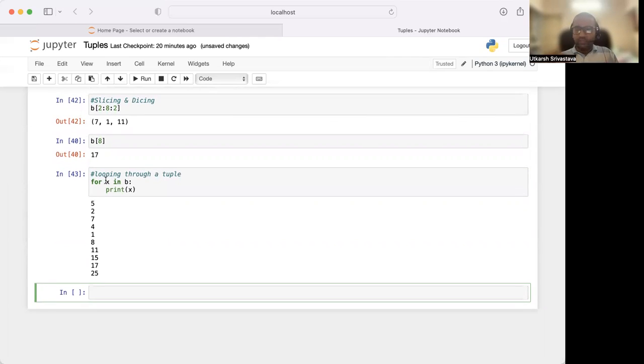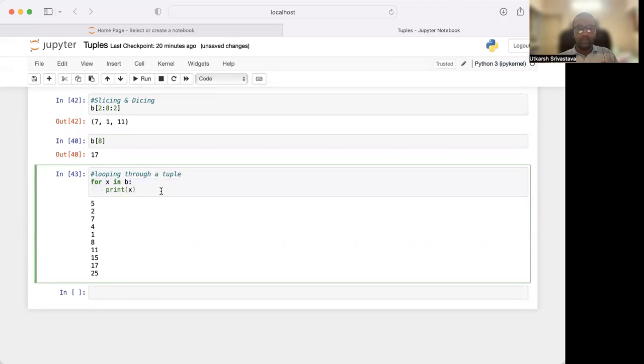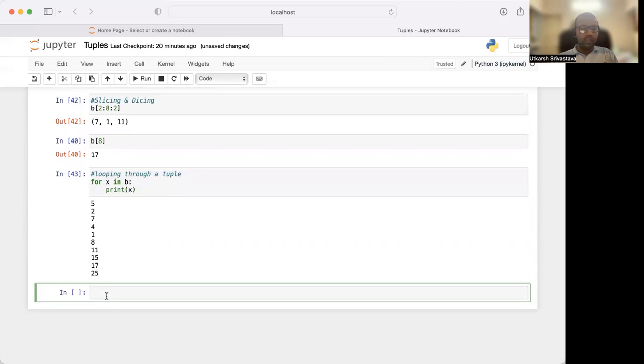A loop is an iterative process. If you want to know what for loops are all about, you can check our for loops video in the I box shown in the top right corner. So this is how we loop through a tuple.